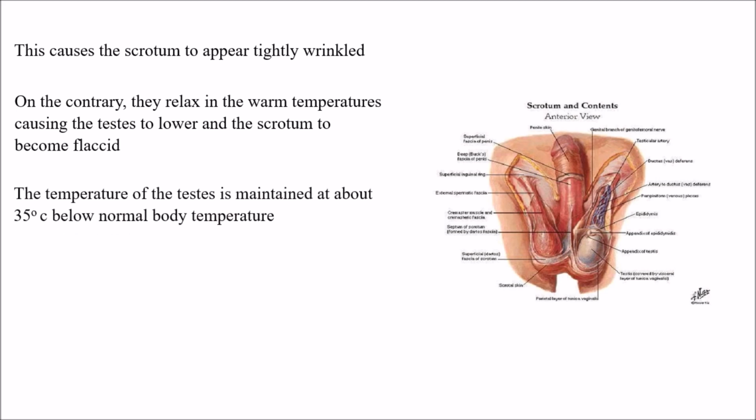The temperature of the testis is maintained about 2 to 2.5 degrees centigrade below the normal body temperature. I have earlier mentioned that the scrotum is mainly useful for the production of sperm by controlling the temperature. So when the body temperature is 37, the scrotum will be at 35 or 34.5 degrees centigrade.